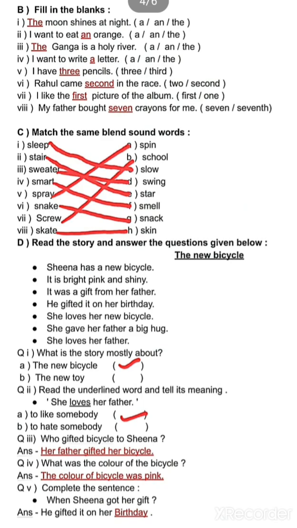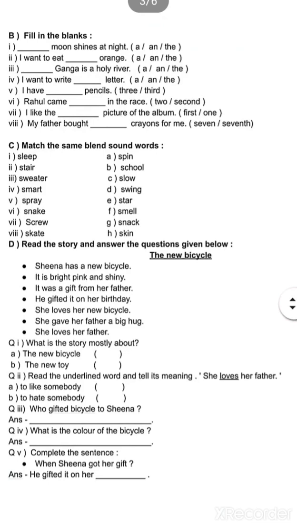Now let's look at another question. Next question is, read the story and answer the questions. So here a story is given. The story is about the new bicycle. Here is a girl who got a new bicycle. So let's read the story first. Sheena has a new bicycle.